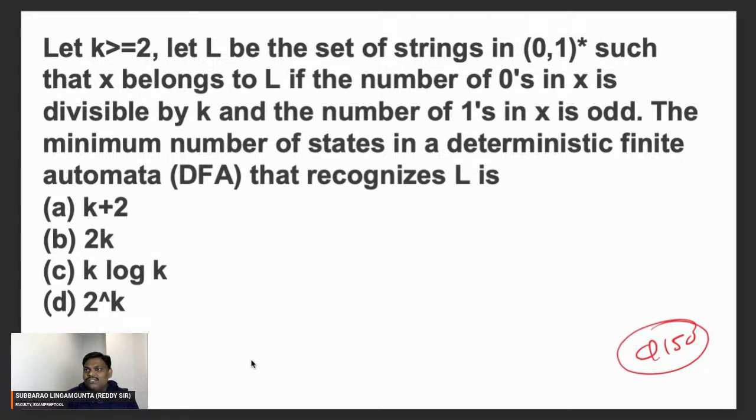I think the answer is 2k. So B is the answer. Anyone having any objection, let me know. You may expect this kind of question. It's a combination of two problems. You may expect this.